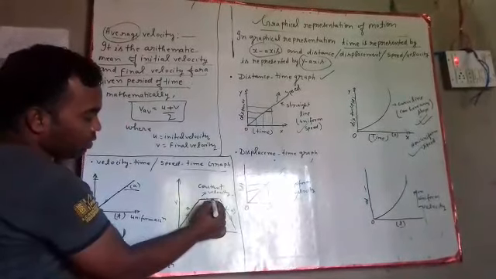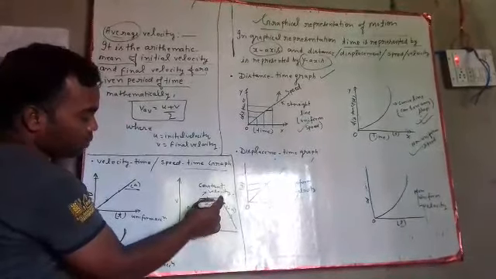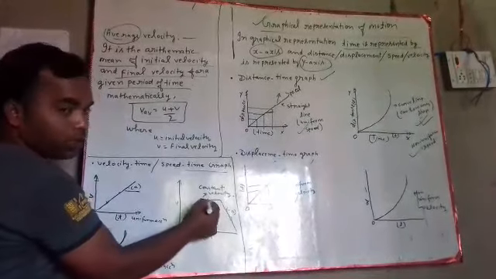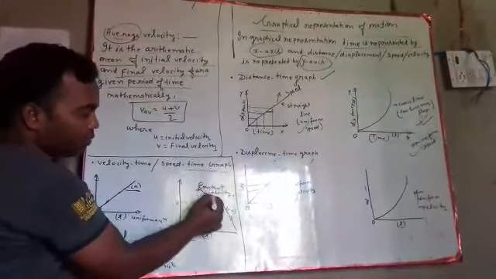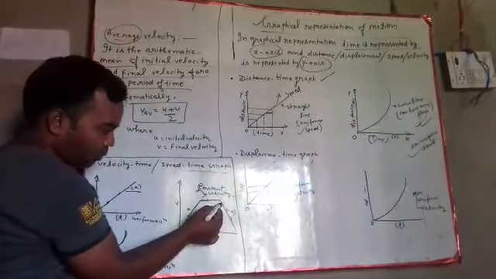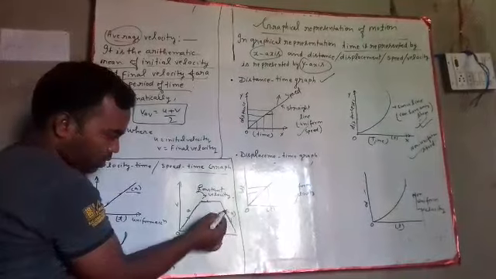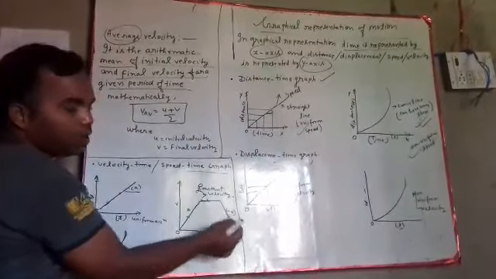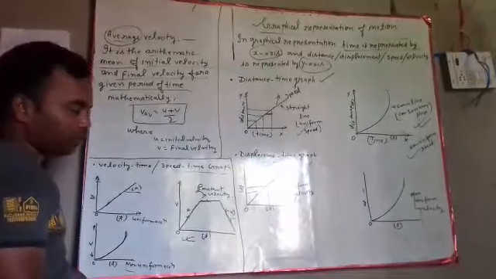Now this becomes parallel to the time axis. Then the velocity is not changing with time, so it is constant velocity. Now the graph is in a downward direction. That means velocity is decreasing. That is negative acceleration, and negative acceleration is retardation.